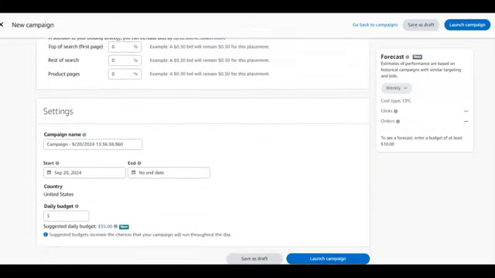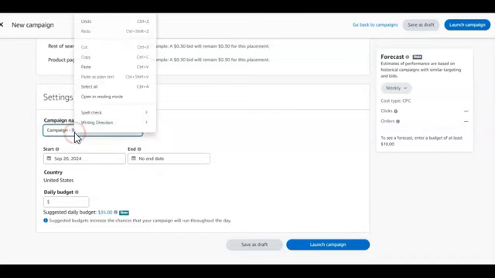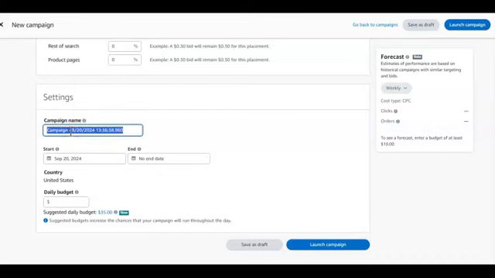Now you come over here. Remember I told you you don't have to name your campaign. You can name your campaign in this particular place where it says campaign name. So the first ad we did was automatic, but for the bid we're bidding 30 cents, so that is my high bid. So you could just use the keyword, and what I normally do is, let me say maybe I'm